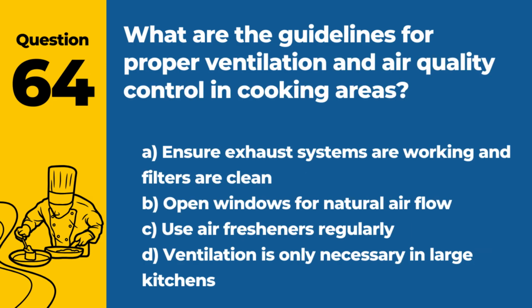Question 64. What are the guidelines for proper ventilation and air quality control in cooking areas? A. Ensure exhaust systems are working and filters are clean. B. Open windows for natural airflow. C. Use air fresheners regularly. D. Ventilation is only necessary in large kitchens. Answer: A. Ensure exhaust systems are working and filters are clean. Good ventilation is crucial for safety and comfort.